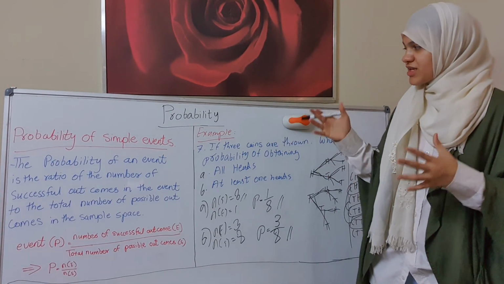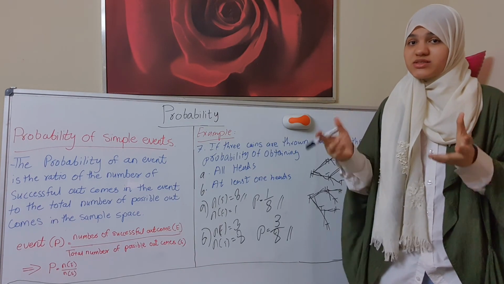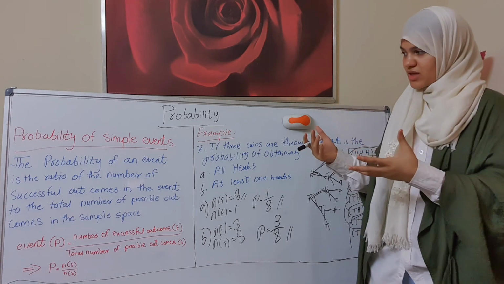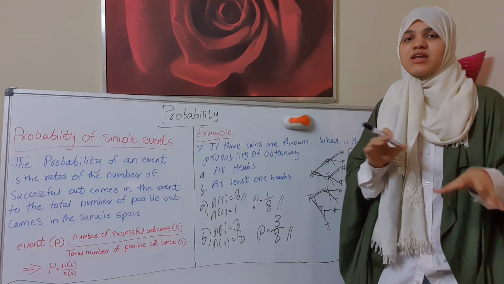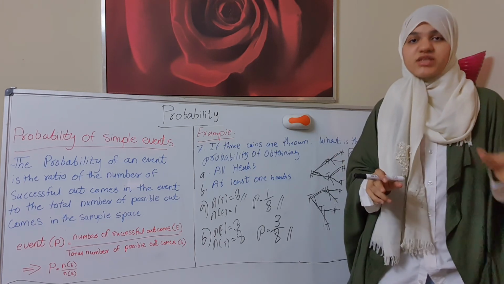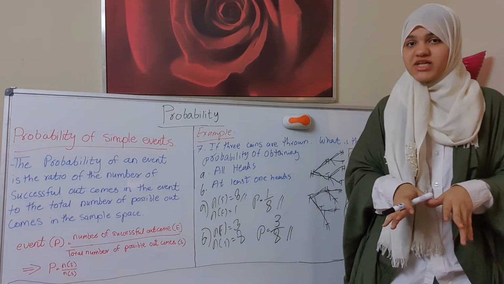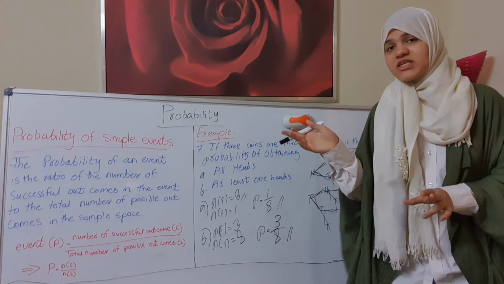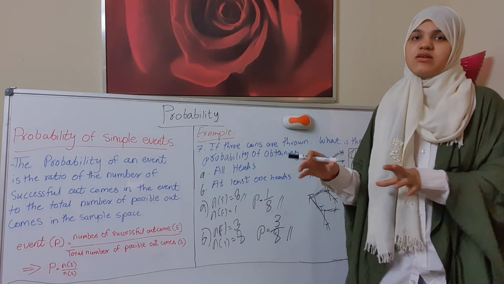So this is the meaning of probability, to guess. And you can also bring the number and put it on the scale of probability. 0 is impossible, 1 over 2 in the middle is an even chance, it has only 2 answers, and the last one, which is 1, is certain.